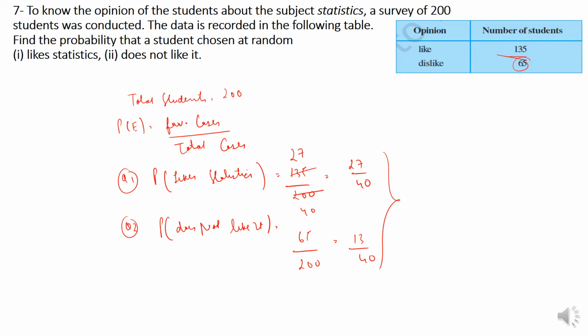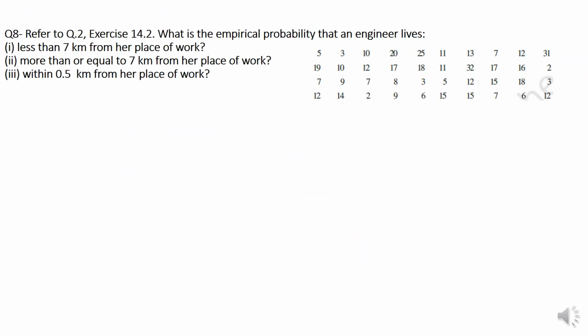Let us see the 8th question. Question number 8, refer to question number 2 of exercise 14.2. This is the table. What is the empirical probability that an engineer lives less than 7 km from her place of work?